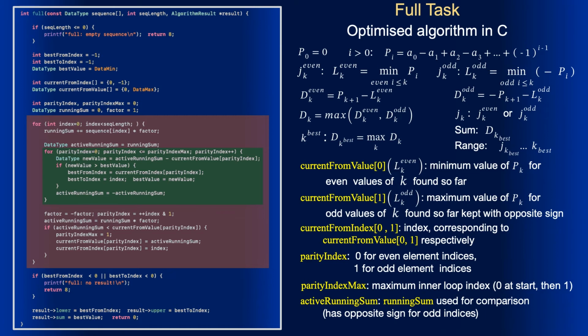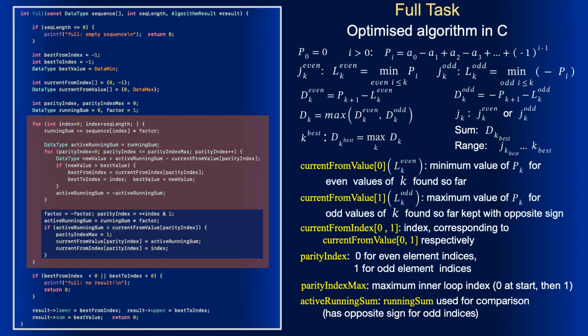Someone who really wants to have a single loop can get rid of the inner loop by duplicating the statement separately for even and odd parity indices. However, I like reusing parts of the code, which makes it neater and shorter. The remaining statements of the outer loop deal with maintaining current from values and current from indices, lks and gks, in the description of the algorithm.